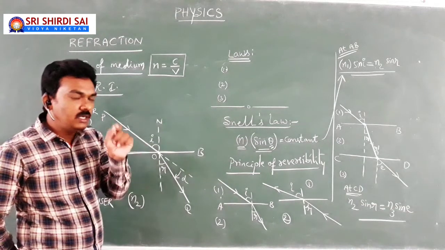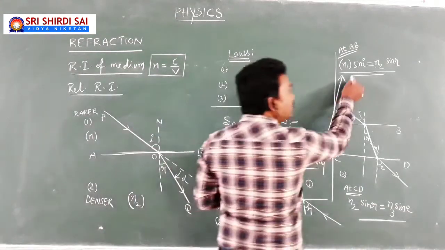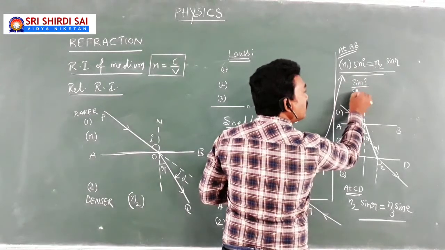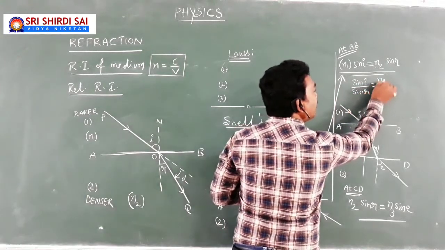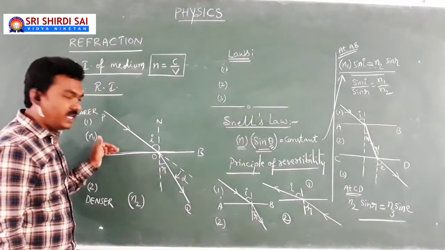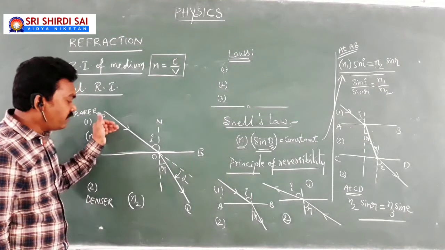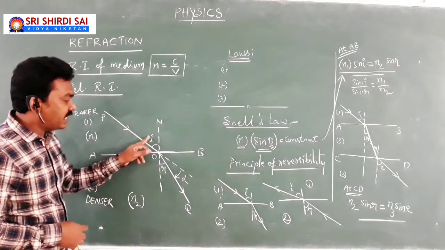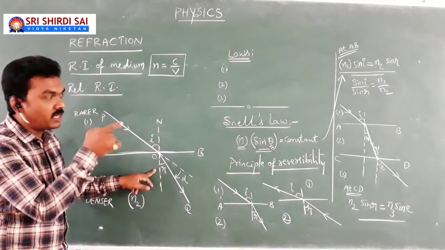But here there is a little more point. From this I can write sin I by sin R equal to N1 by N2. Means when the light is refracting at AB while traveling from one medium to another medium, you can have an alternate equation, sin I by sin R equal to N1 by N2.